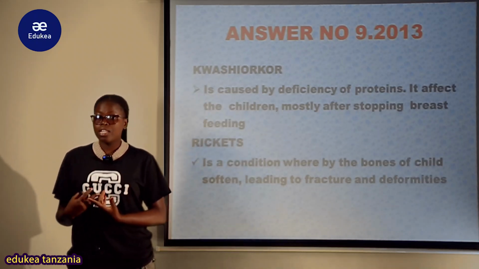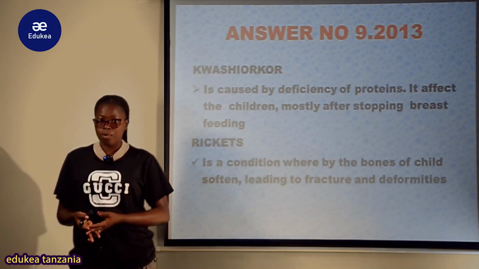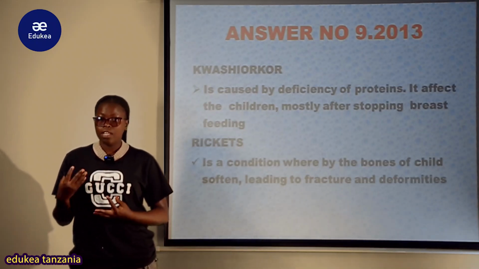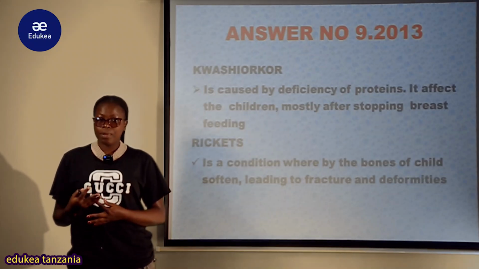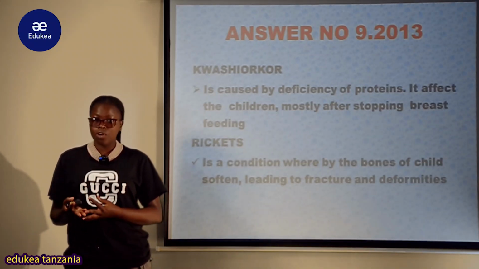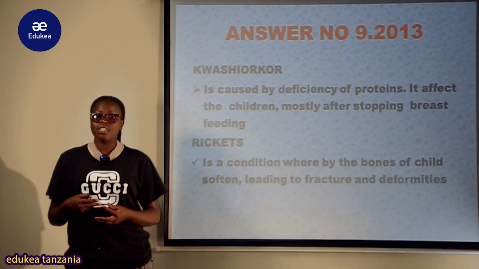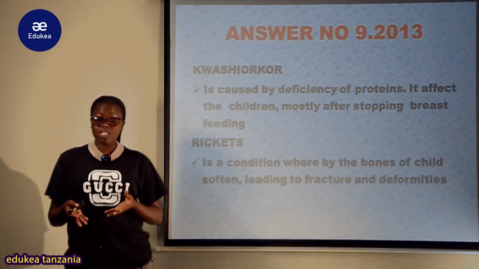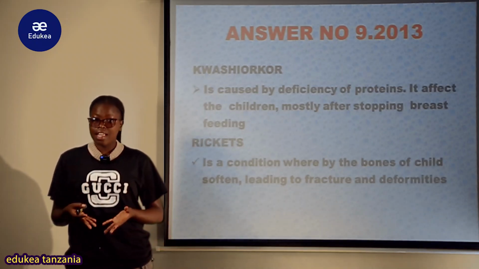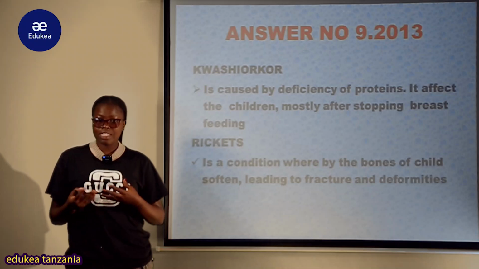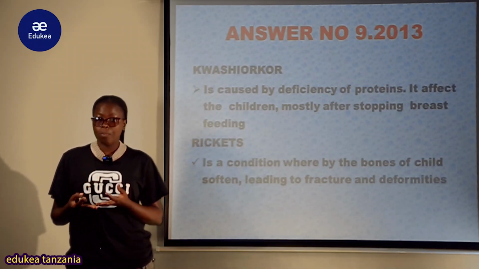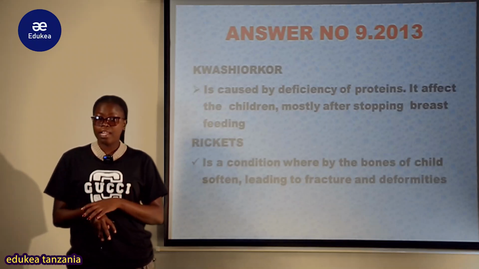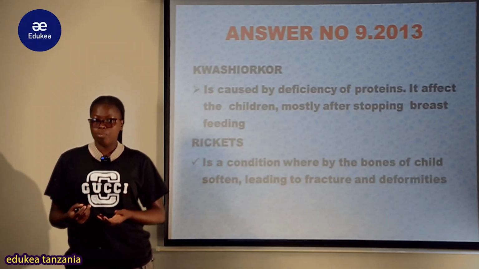Tunajua kwamba protein inakuwa na a variety of functions in our body, like repairing of the worn out body parts, for example wound healing, the replacement or regeneration of the destroyed body parts. Inasaidia katika formation of the body tissue, kwa mfano hairs, nails. Kwa in case kama mtoto atakosa protein, meaning that hata the formation of the hair itakuwepo ni mbovu. Ngozi yake pia, the development of skin tissue itakuwepo ni mbovu.